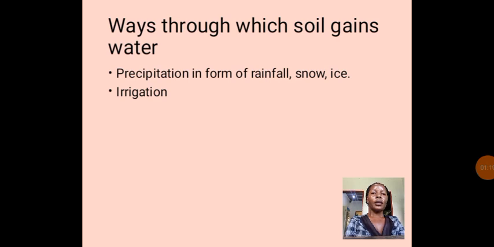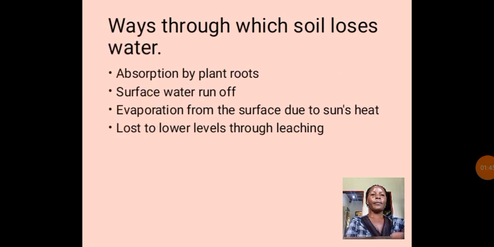And then another point is that soil gains water through irrigation. In most cases, mostly in dry seasons, when the soil does not contain water, most farmers carry out what we call irrigation. So that one will also enable the soil to get water for plant growth.